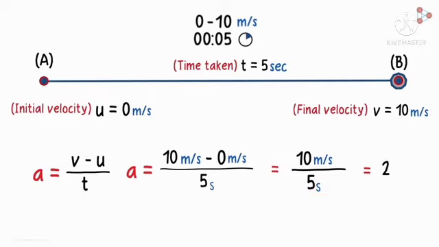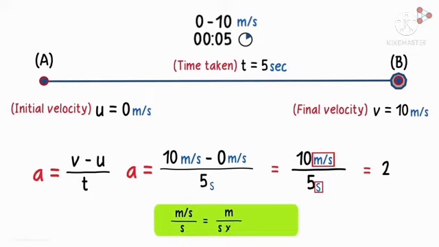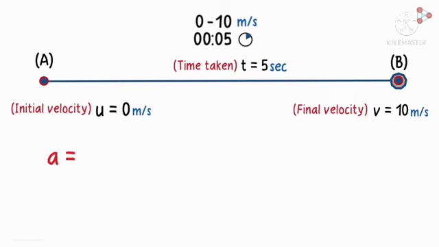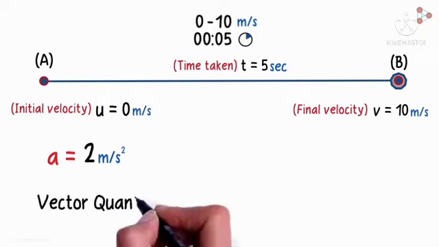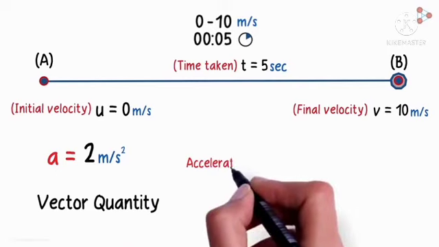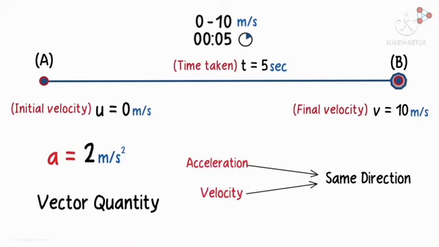Here meter per second into per second gives second square, meter per second square. What is the acceleration unit? Meter per second by second equals meter per second square. Acceleration units are meter per second square. So the acceleration is 2 meter per second square. It is a vector quantity. When acceleration and velocity are in the same direction, that is called the acceleration.